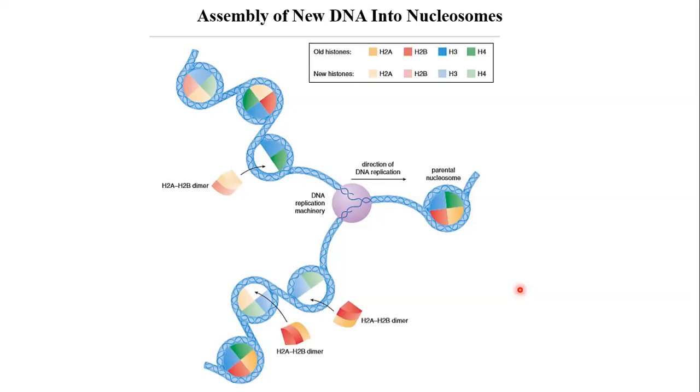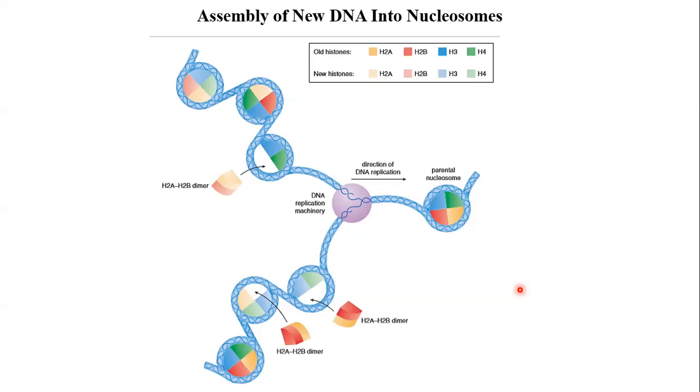So nucleosome is the histone octamer, the core on which the DNA gets wound. So naturally, if DNA gets doubled, the histone also should get doubled. So when the replication is going on, histone synthesis also goes on simultaneously, because they have to be doubled so that new DNA should be wrapped on them to form new nucleosomes.